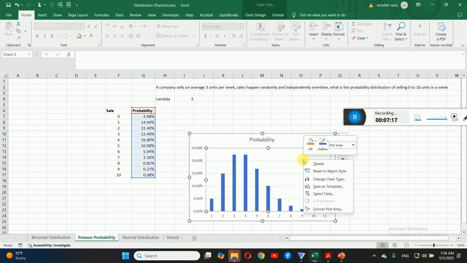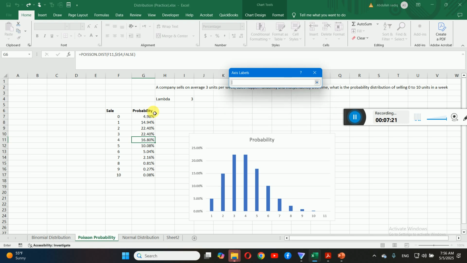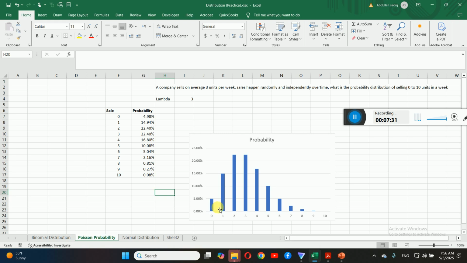To correct it, right click, select data, click on edit and take the exact data starting from 0. Now you can see it is all correct. The two numbers with the highest probability are 2 and 3.